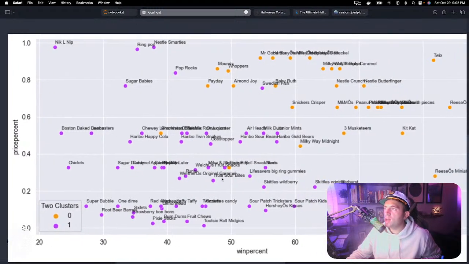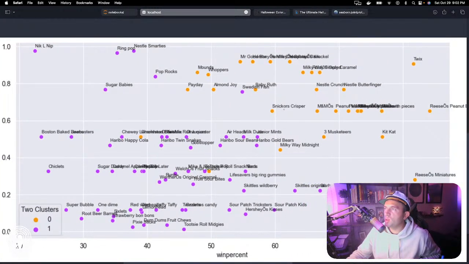There's some Werther's, and now let's look at this other cluster. You can see we got Snickers Crisper, Three Musketeers, Kit Kat. So basically, what the K-means clustering did is separate chocolate versus non-chocolate. That's fair, because the K-means clustering algorithm did not look at just the chocolate value. A chocolate candy has things like nougat, caramel, and other features associated with it. Nougat and caramel are always going to be associated with chocolate candies, whereas sugar candies are not necessarily going to feature those.